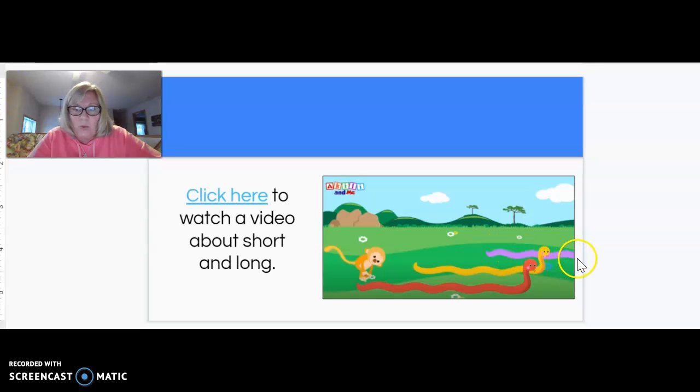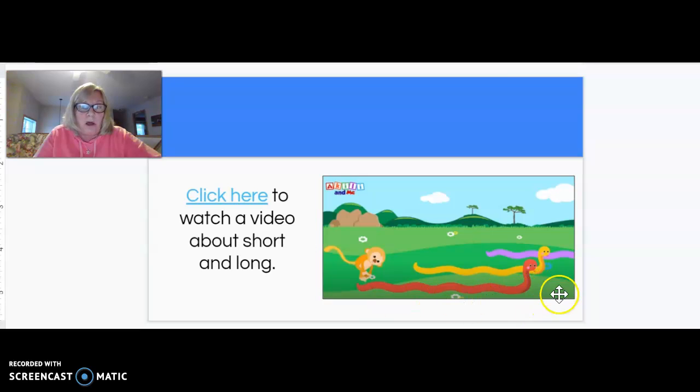Can't really see that one very well. So let's look at the red snake and the orange snake. If I was going to ask you which snake is longest, I would say the red one.